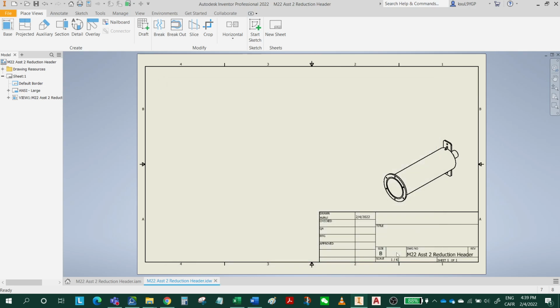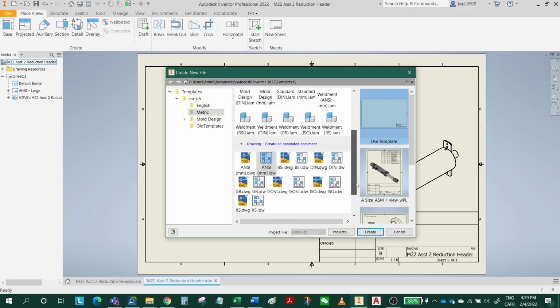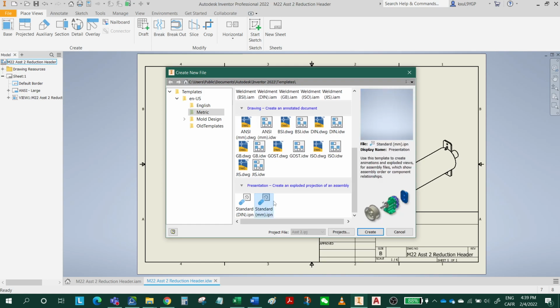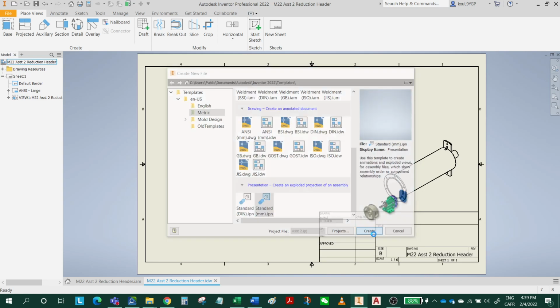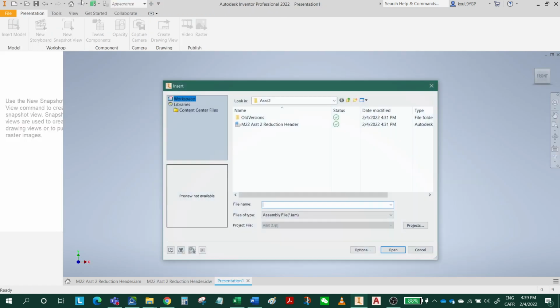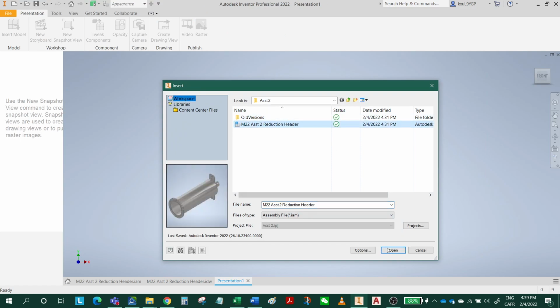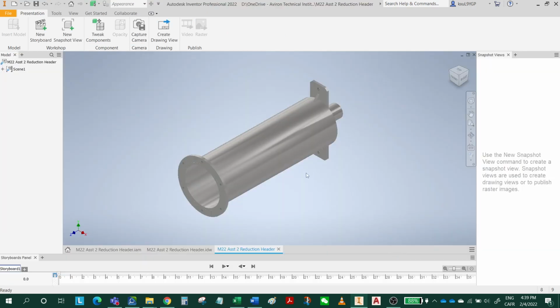Next, I'm gonna save this with the default name. Click Save. Next, I'm gonna create an IPN file, right? I'm gonna create new file, new IPN file, standard mm.ipn, create. I'm gonna select this assembly file, click open, and then tweak the components.